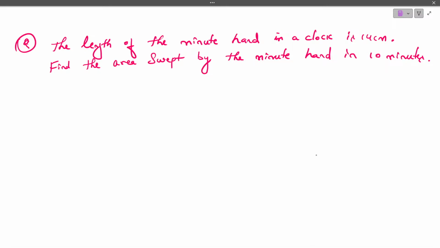Find the area swept by the minute hand in 10 minutes. I think it's so easy, right? We have two hands in a clock, one is the hour hand and the other one is the minute hand. But here the question is given with respect to the minute hand. So the length of the minute hand is 14. They are asking how much area is swept in 10 minutes.